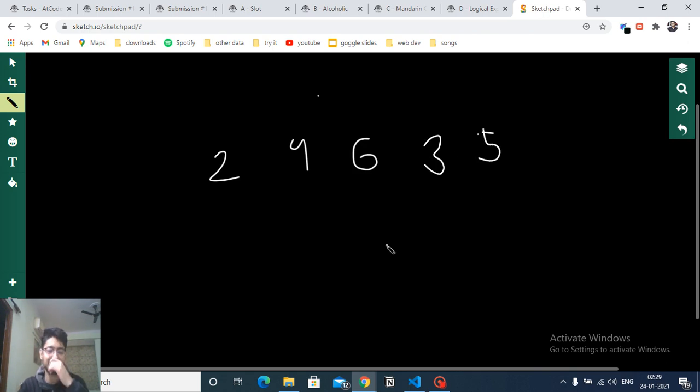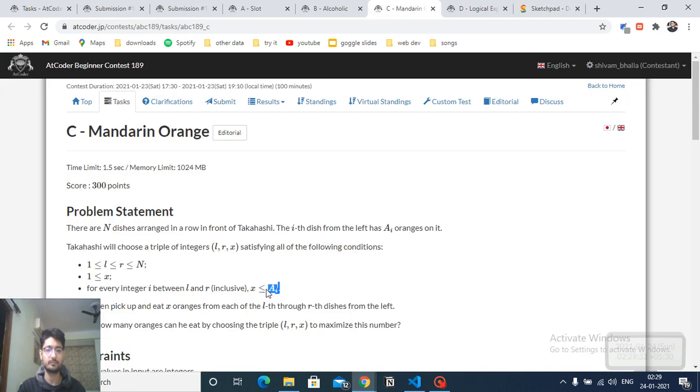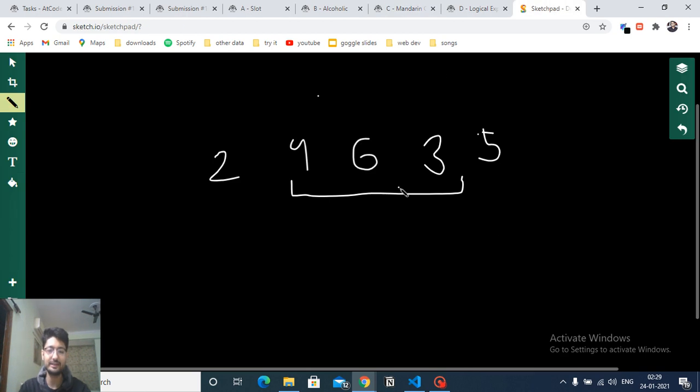Now if you choose some L to R, you also choose some X, but the X should be such that all the values from L to R should be greater than or equal to X, as you can see. Okay, so let's assume that for this I can choose X equal to 1, 2, 3, but I cannot choose X equal to 4 because this part is less than 4. So I can choose X equal to 1, 2 or 3 for this part.